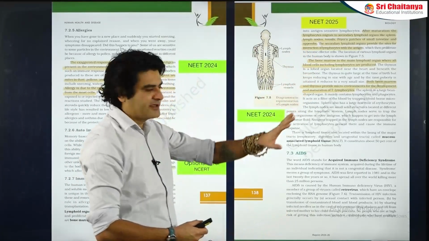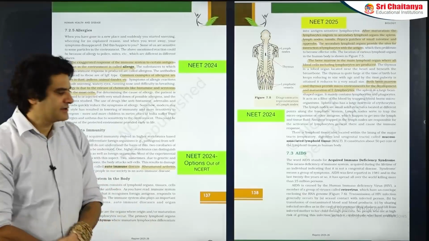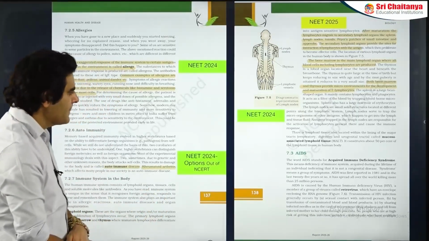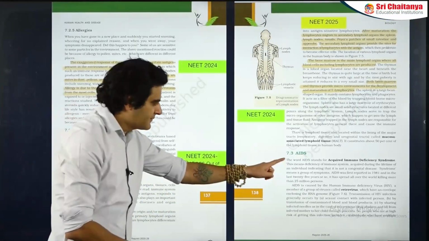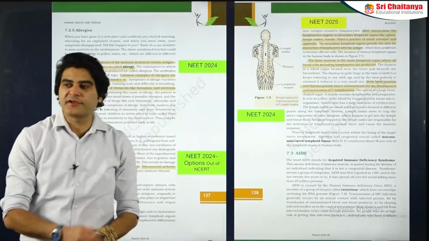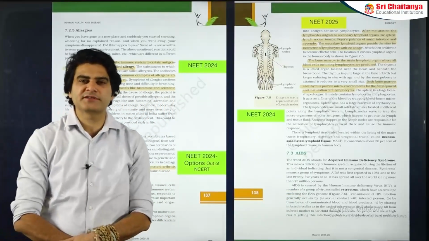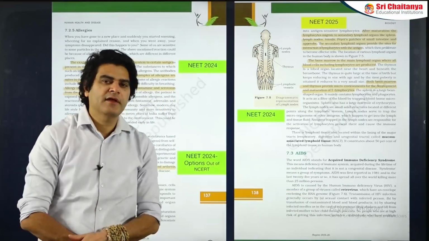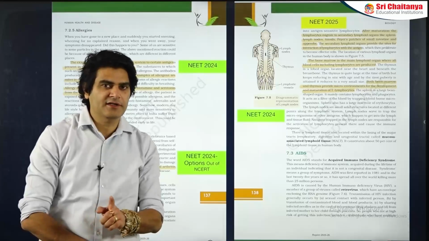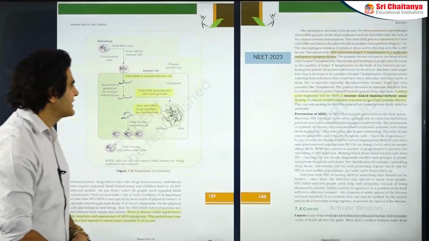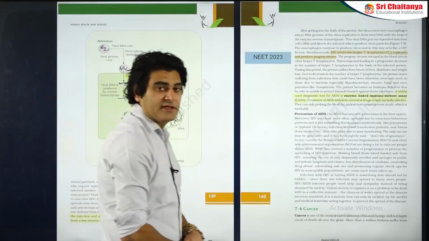Lymphoid organs, I have already explained in detail, primary and secondary lymphoid organs. For AIDS, the type of virus, HIV, human immunodeficiency virus, that's a retrovirus, by the way. Retrovirus means a virus having RNA genome, which also contains reverse transcriptase enzyme.